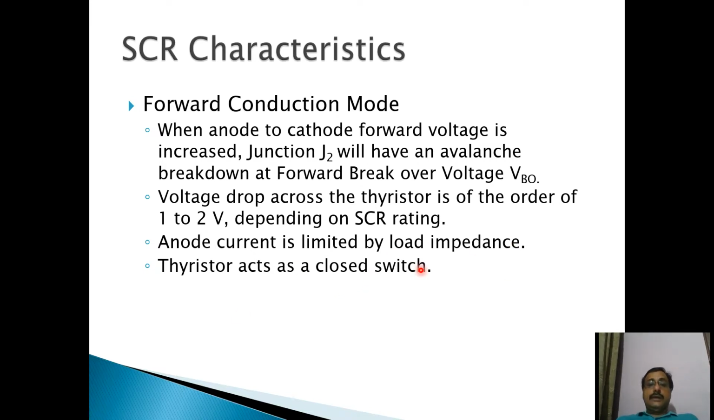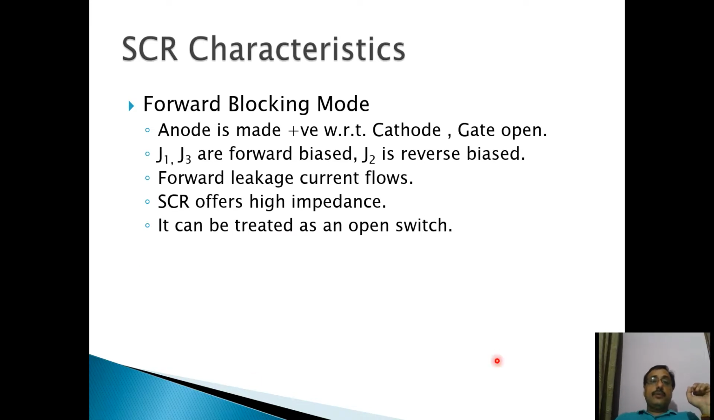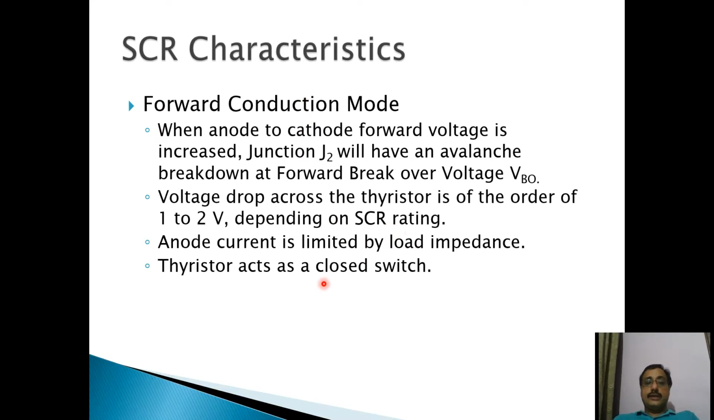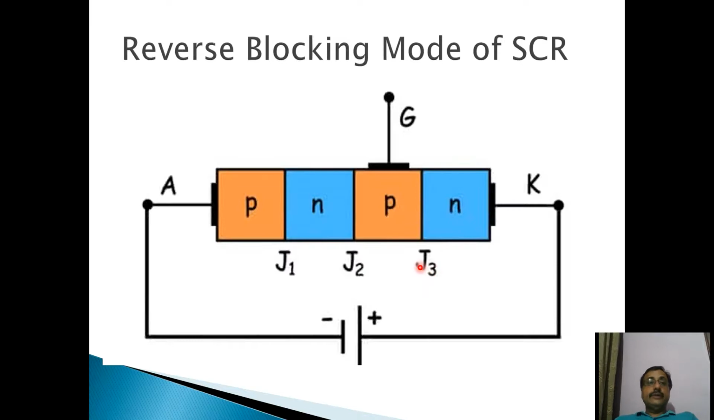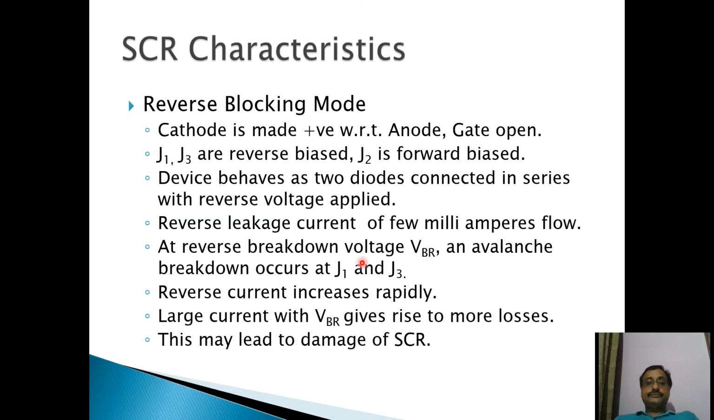The external load resistance you had connected, the current is limited only by load impedance or load resistance. Now the thyristor acts as a closed switch. In forward blocking mode, the thyristor was working as an open switch, but in forward conduction mode, it is working as a closed switch. Now in reverse blocking mode, we have already discussed, your SCR does not conduct, it blocks the current, it does not allow the current to flow through it.